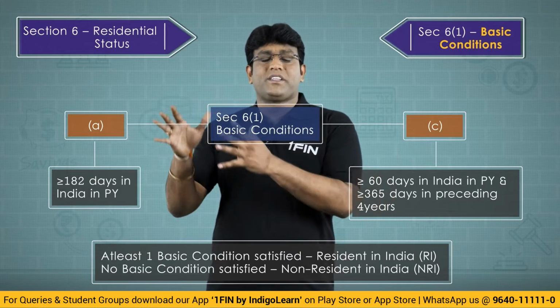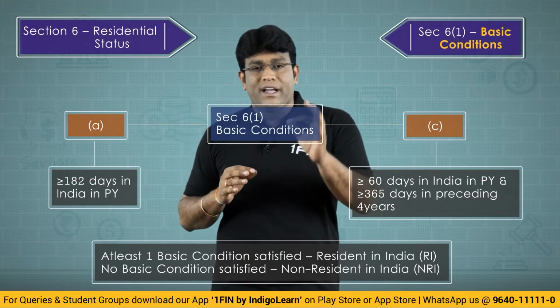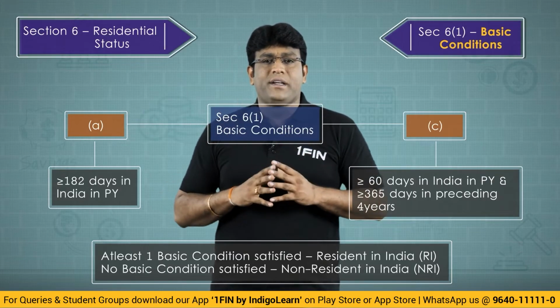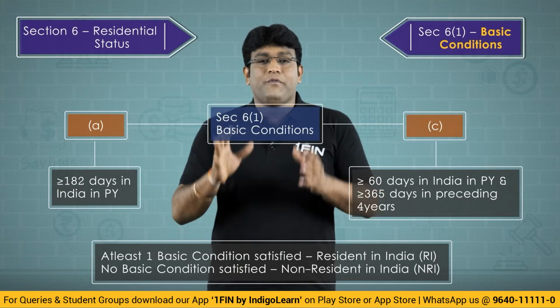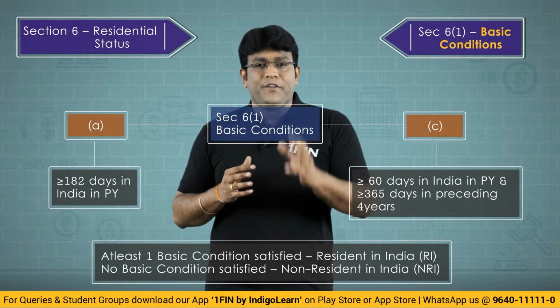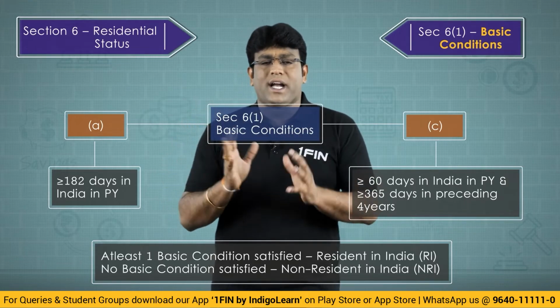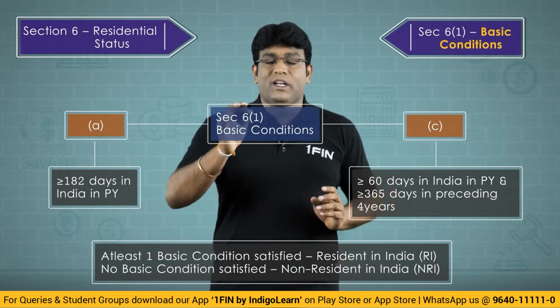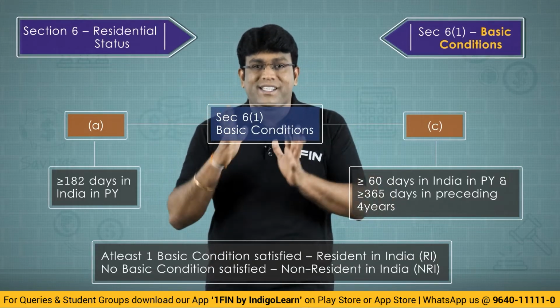And if both the conditions are not satisfied, we will regard the individual as a non-resident. If any one condition or both the conditions are satisfied, then we will call that individual a resident.